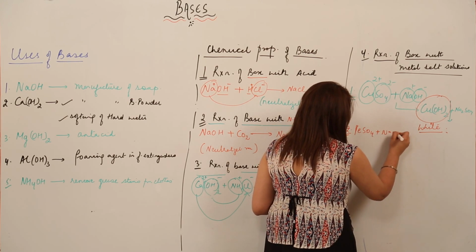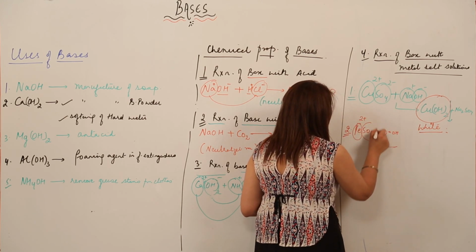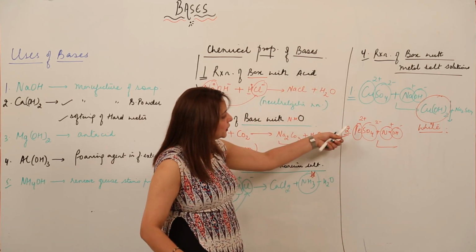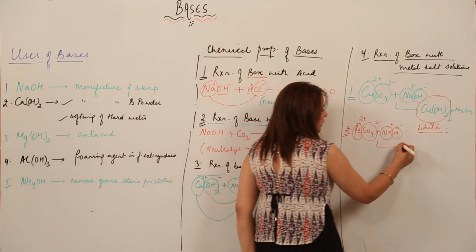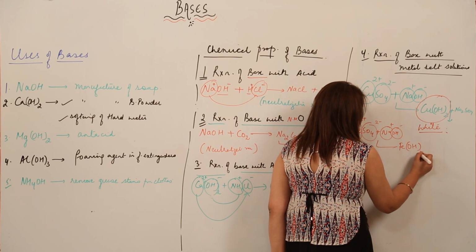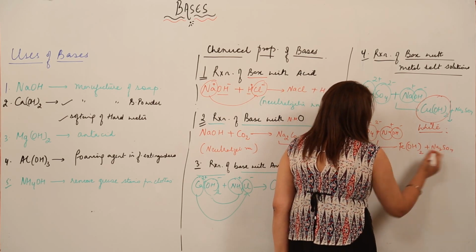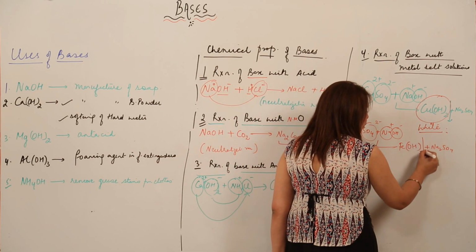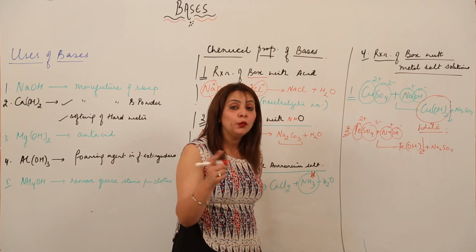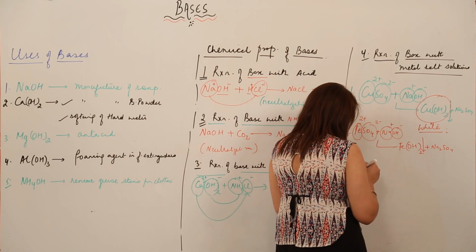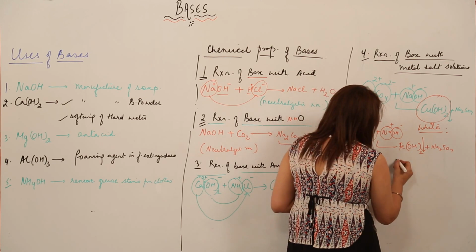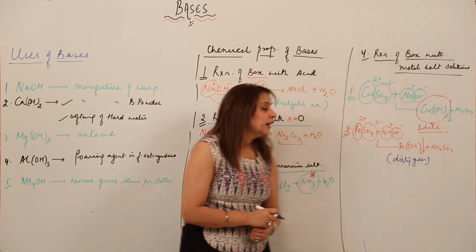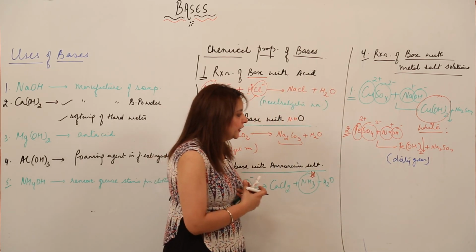FeSO4 with NaOH now. Again, 2 positive valency, 2 negative, positive, negative. Right. So now this positive is going to react with this negative. So obviously what is going to form? Fe(OH)2 plus Na2SO4. So out of it, which is going to act as a precipitate? Fe(OH)2 is going to act as the precipitate. And what is the color of it? The color is dirty green. Right. And we'll formulate a few more examples.